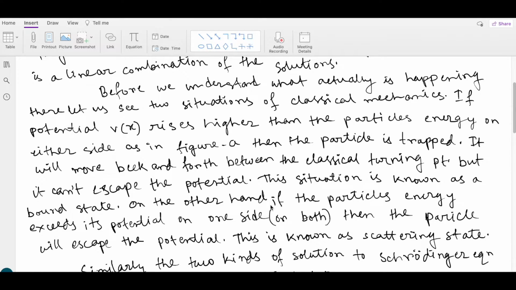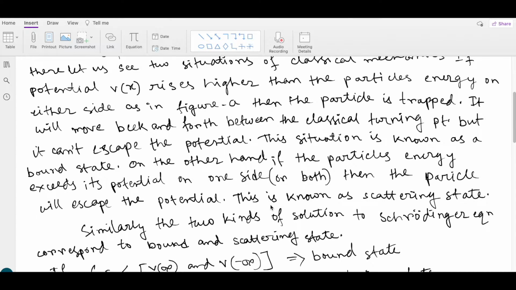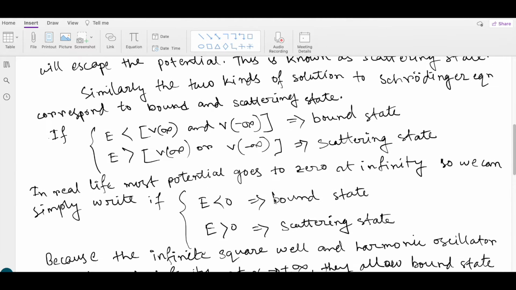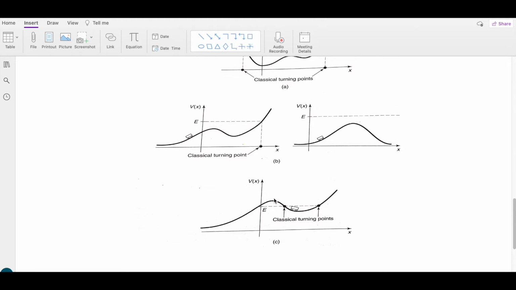On the other hand, if the particle energy exceeds its potential on one side or on both sides, then the particle will escape the potential. This is known as a scattering state. Let's say there is a car, so the energy is greater than the potential on this side, so it will escape the potential barrier.